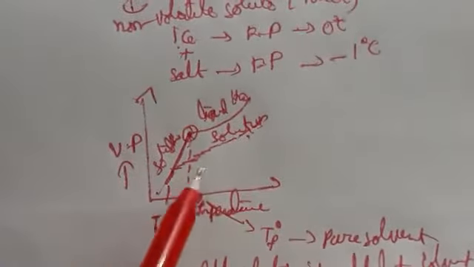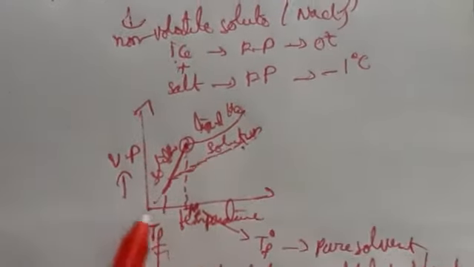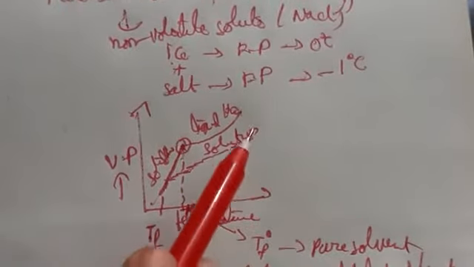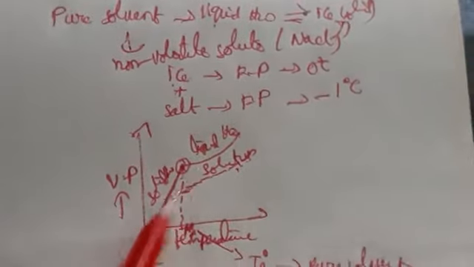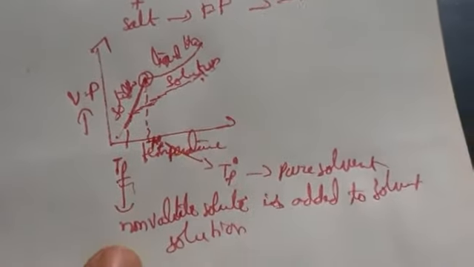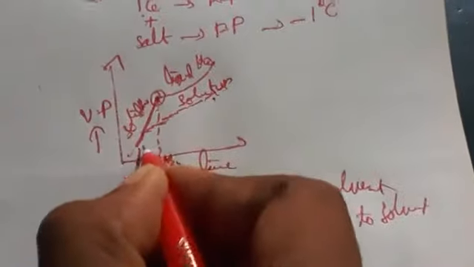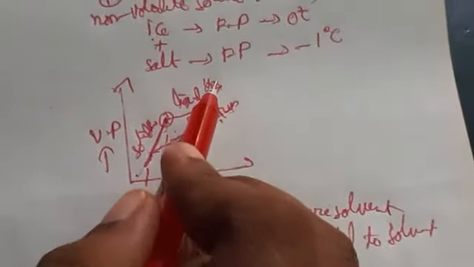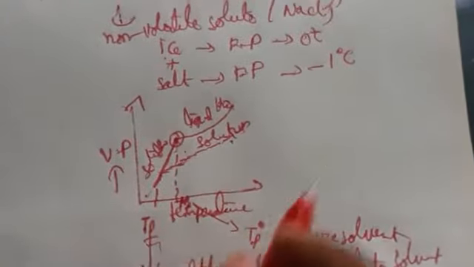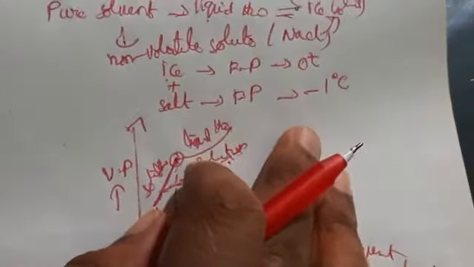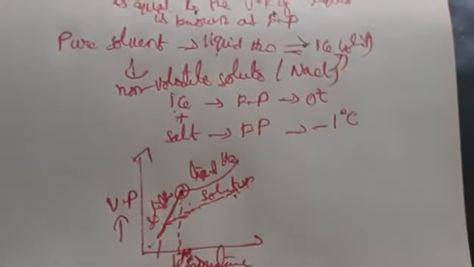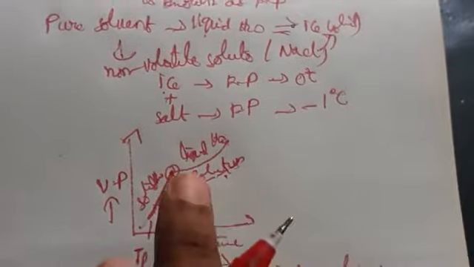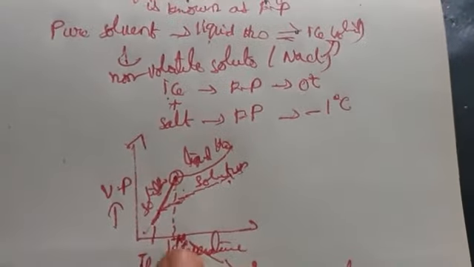When you observe these two, here liquid H2O, here solid. When we add some salt to the liquid pure solvent, the solution is decreasing. So it is giving TF. This one is the vapor pressure of the solution, this the vapor pressure of the pure solvent. In lowering of vapor pressure, when you review it from the previous class, I told you the vapor pressure of pure solvent is higher than the vapor pressure of solution.